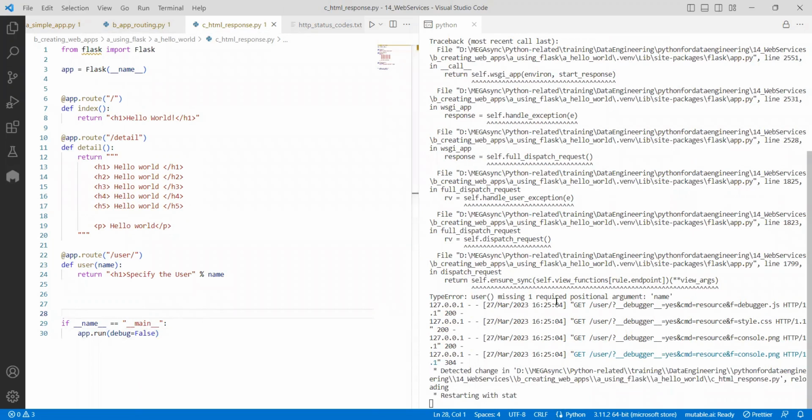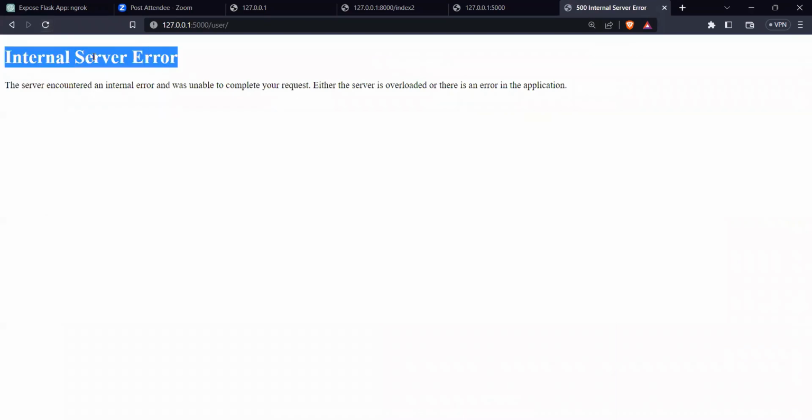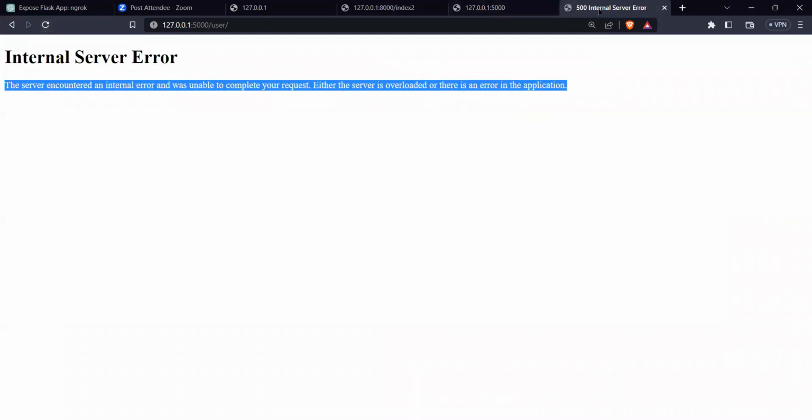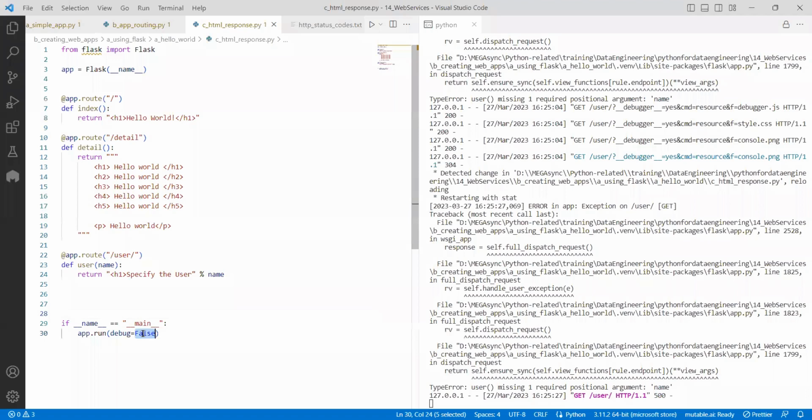If I say debug equal to false now, and if I go back to the same thing and do a re-execution, did you see you got this? You see here at the top, 500 Internal Server Error. I told you 500 series means server side issues, 400 means client side issues. So like this, we have the problems. Then how do you address this problem? Only when you place debug equal to true, you can understand the things properly.